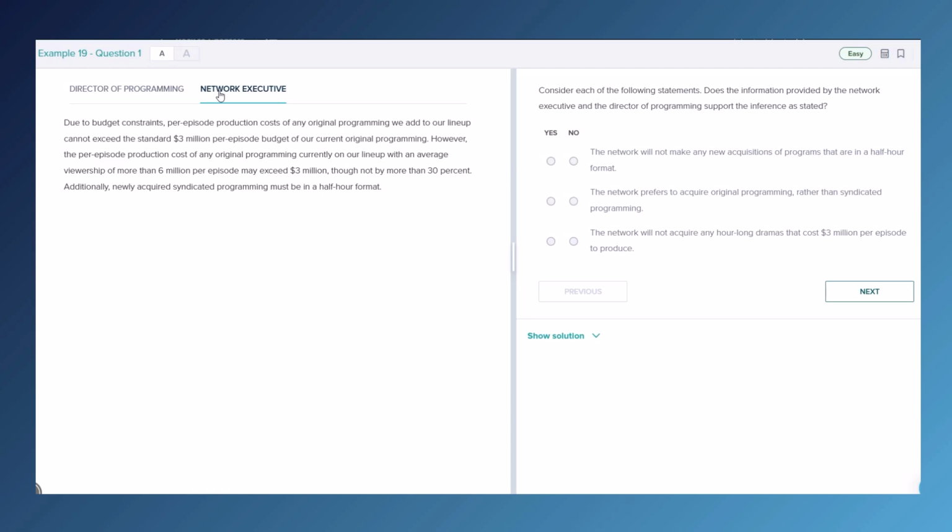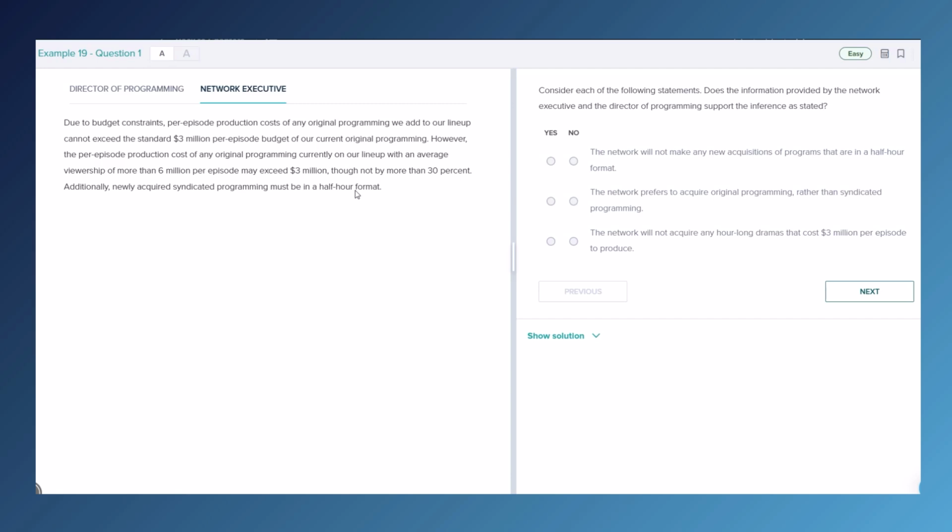Let's look at our first question. Consider each of the following statements. Does the information provided by the network executive and the director of programming support the inference as stated? So, the network will not make any new acquisitions of programs that are in a half-hour format. Actually, they prefer those in a half-hour format. So, answer 1 is no.